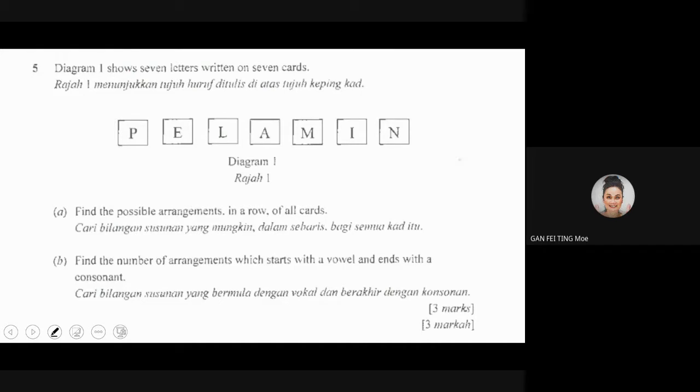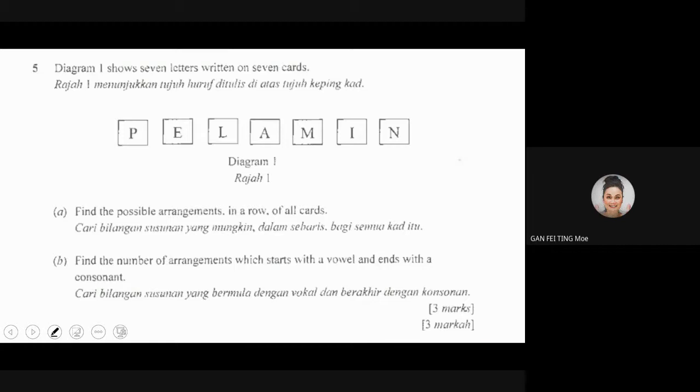Question 5. Diagram 1 shows 7 letters written on 7 cards: P-E-L-A-M-I-N. When alphabets are given to you, normally it has to do with vowels and consonants. Please make sure you know what is a vowel and what is a consonant. To my very big surprise, some of you say that consonants are A, E, I, O, U. What are consonants?